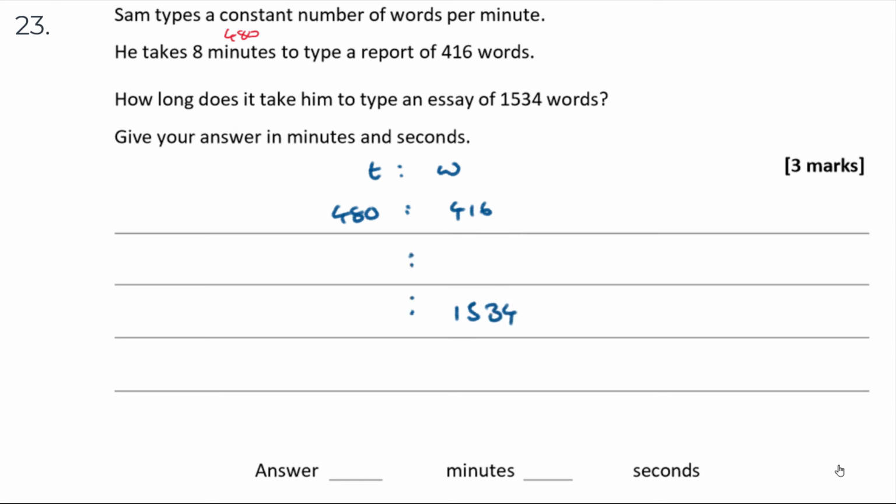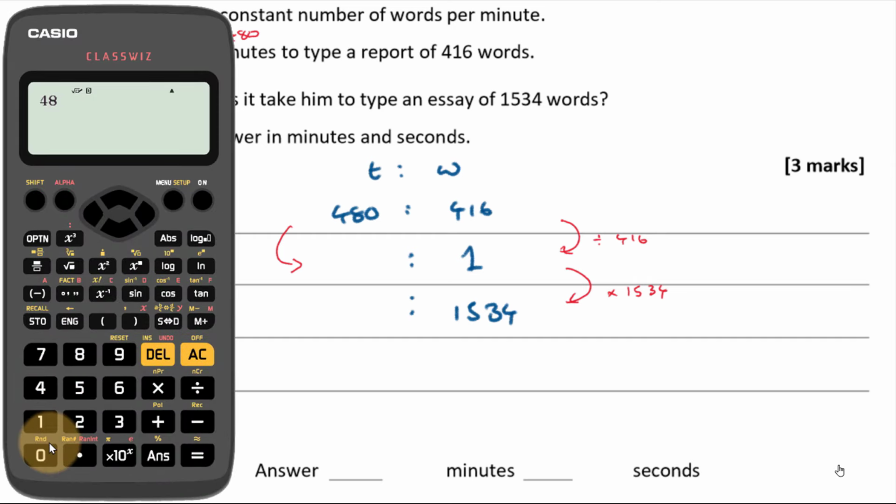So I can use something called the unitary method and go via 1, by dividing by 416 and then multiplying by 1,534. If I do the same thing this side, 480 divided by 416 comes out to be 15 over 13. I might just write it down as 15 over 13 because it would be quicker. Then multiply that by 1,534. I get 1,770. Okay, so that means it takes 1,770 seconds to type that amount of words.